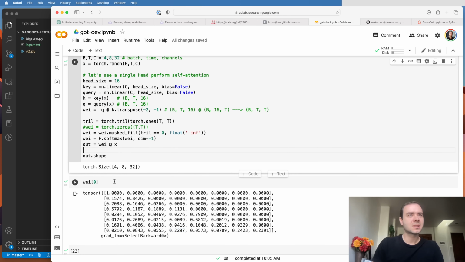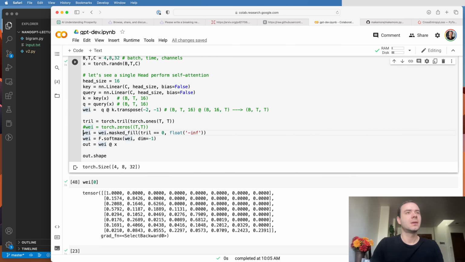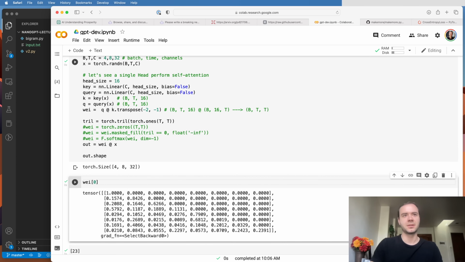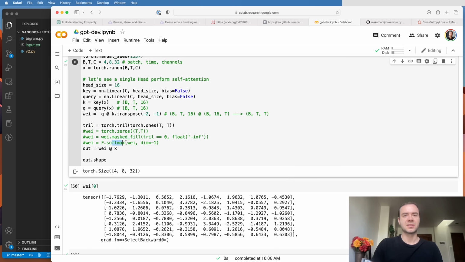Now, we're looking at wei after this has already happened. Let me erase this operation as well. Let me erase the masking and the softmax just to show you the under the hood internals and how that works. So without the masking and the softmax, wei comes out like this, right? This is the outputs of the dot products. And these are the raw outputs, and they take on values from -2 to +2, etc. So that's the raw interactions and raw affinities between all the nodes.